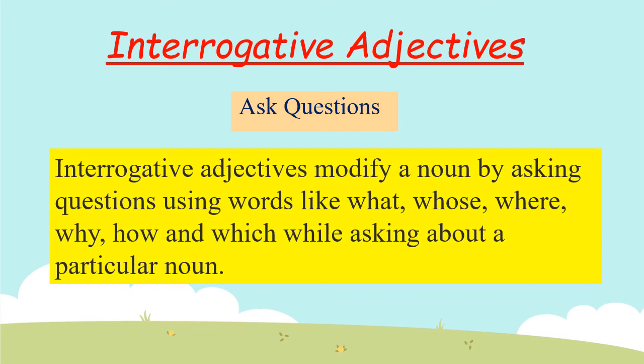Interrogative adjectives modify a noun by asking questions using words like what, whose, why, how and which while asking about a particular noun. So in simpler words, you can understand that interrogative adjectives are the words that are used to ask questions. Let us understand it through examples.